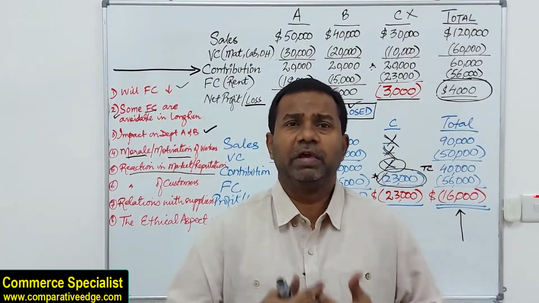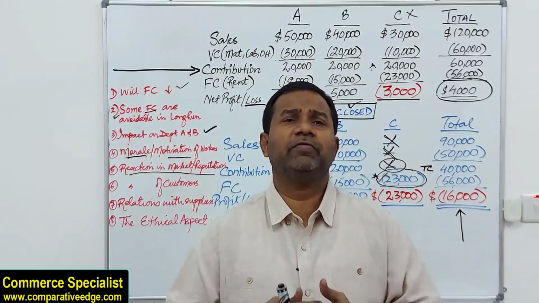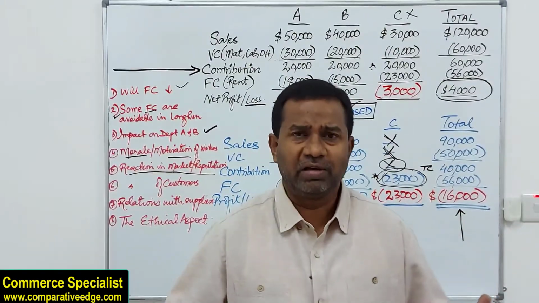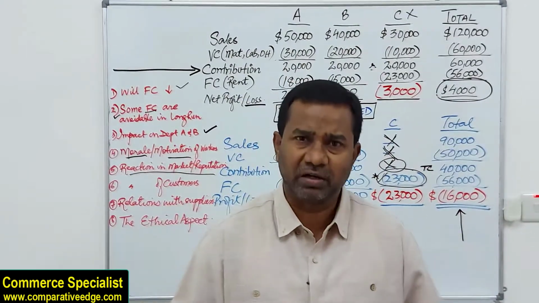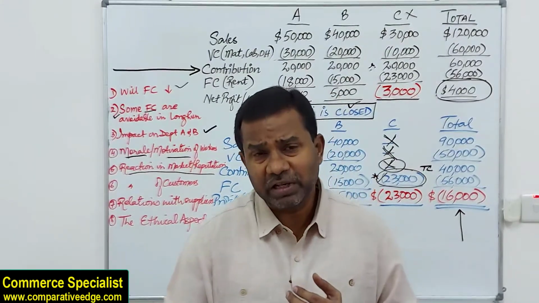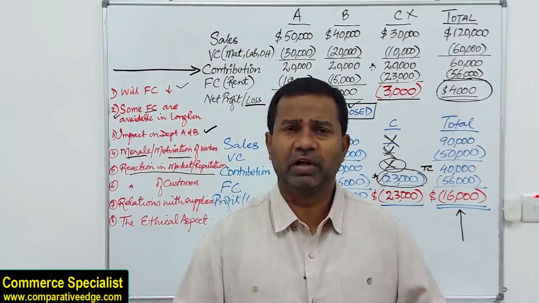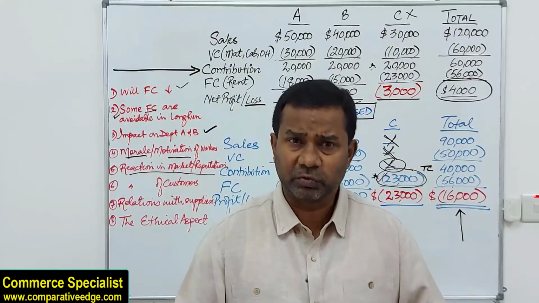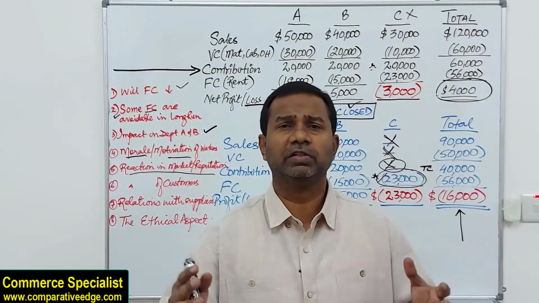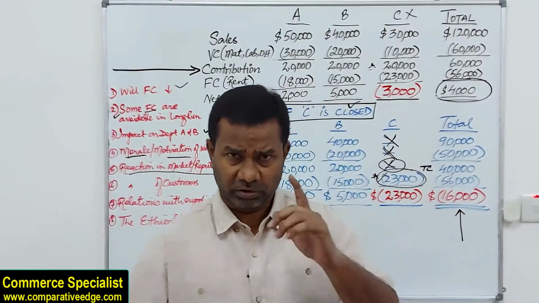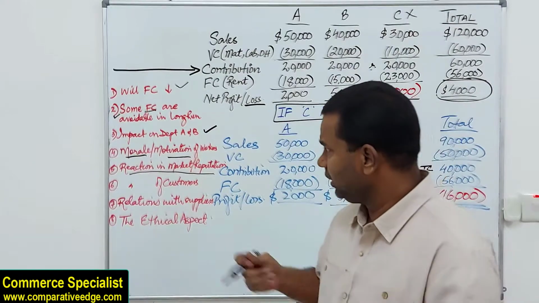Because if you ask me, I would prefer to go to a departmental store where everything is available, rather than something is there and something is not. So customers generally get a very negative signal that a certain company has closed certain branches or divisions or departments. So you got to keep that in mind too.